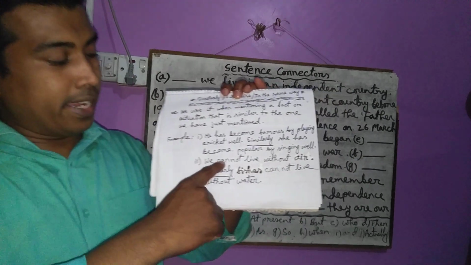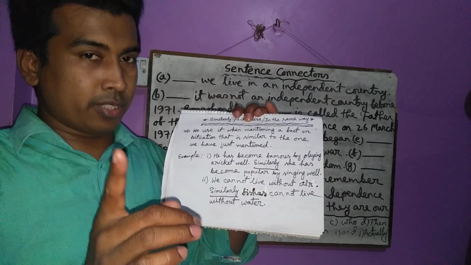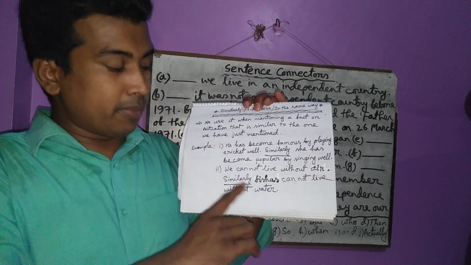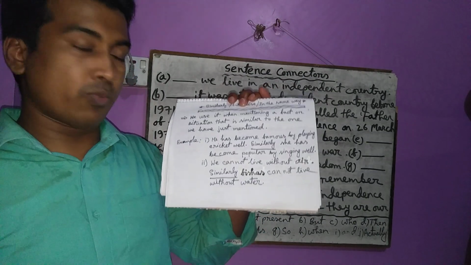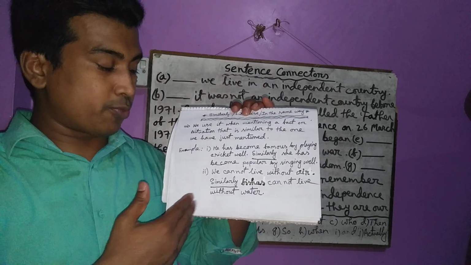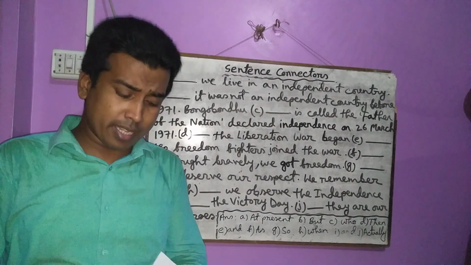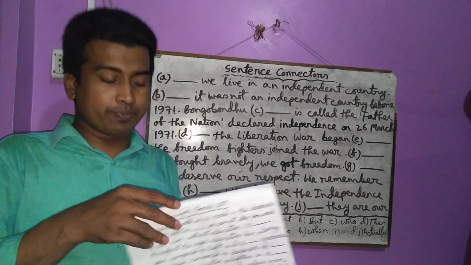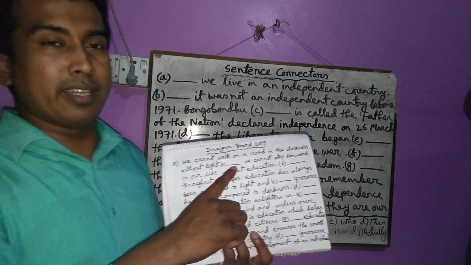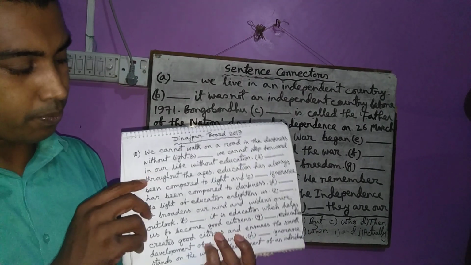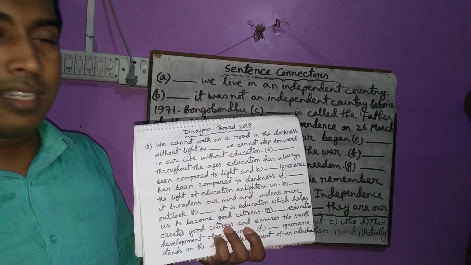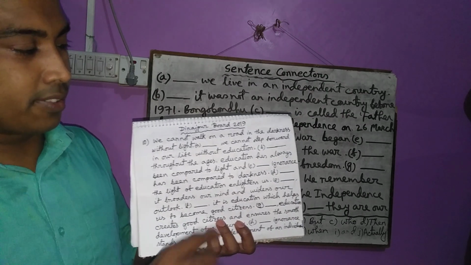Another example, we cannot live without air. You know that we cannot live without air. Similarly, fishes cannot live without water. Same thing. That's why you have to write similarly. Have you understood? That's why in the board question you have to use similarly here. Clear? Now let us go to the next sentence.